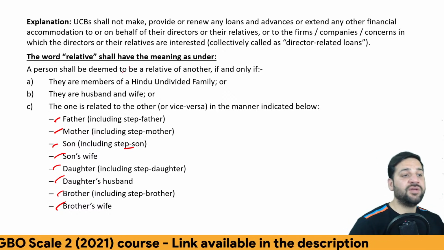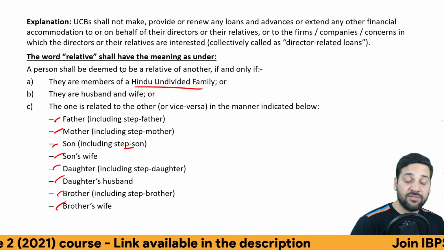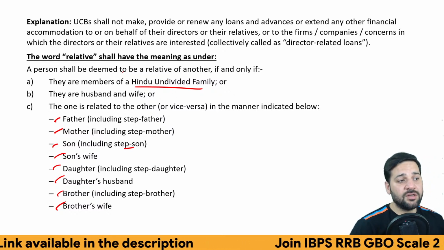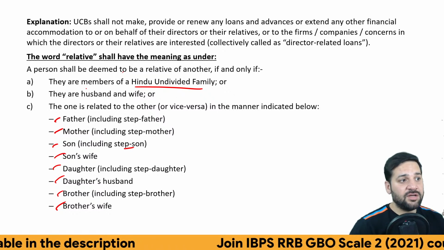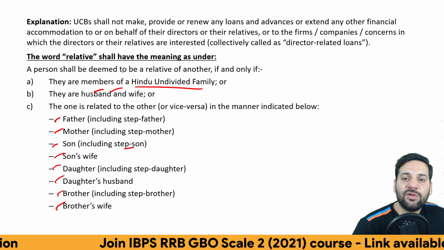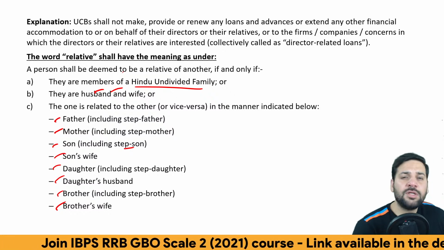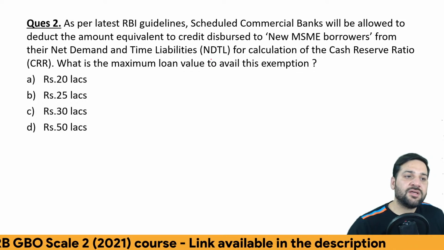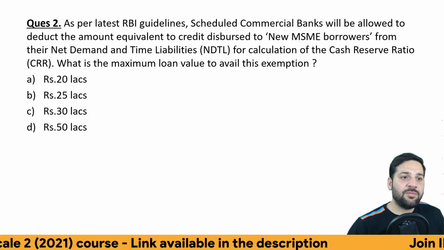And if they are members of Hindu undivided families, that HUF is also under the definition of relative. The husband and wife, obvious, that is the most obvious thing. So this is the definition of relative. Relative को loan नहीं दिया जा सकता. Very important. And another question, as per the latest guidelines by RBI.